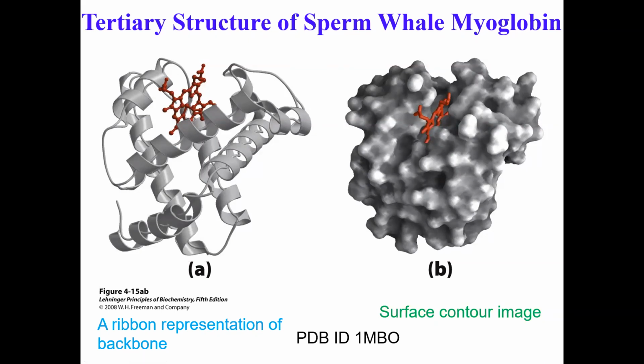You can go to PDB, just type this in Google if you're curious, PDB 1MBO. Boom, Google will give you the crystal structure of this protein. You can literally look at it on your computer screen, even on a very, very old laptop. You can rotate it, you can look at everything. So I highly recommend that you do that exercise.